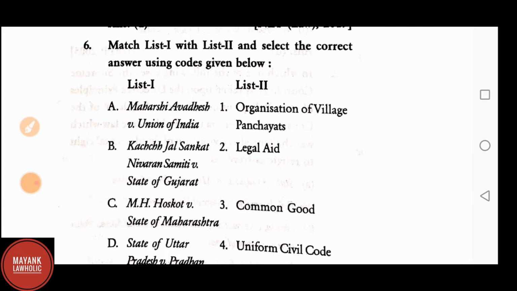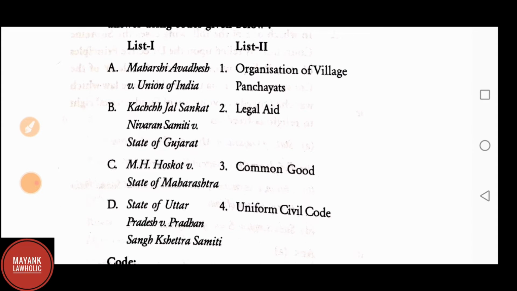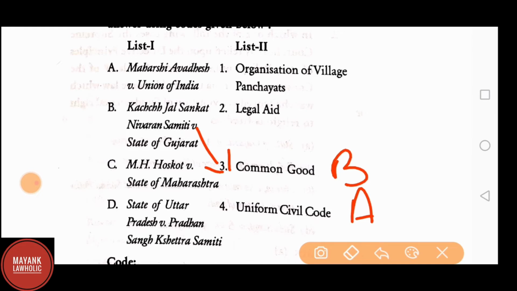Question number 6. Match list 1 and list 2 and select the correct answer using the codes given below. List 1. Maharshi Avadesh versus Union of India. The answer is Uniform Civil Code. B. Kachchh Jal Sankat Nivaran Samiti versus State of Gujarat. Answer is Common Good. C. M.H. Hoskot versus State of Maharashtra. The answer is Legal Aid. D. State of Uttar Pradesh versus Pradhan Sangh Kshetra Samiti. The answer is Organization of Village Panchayats.